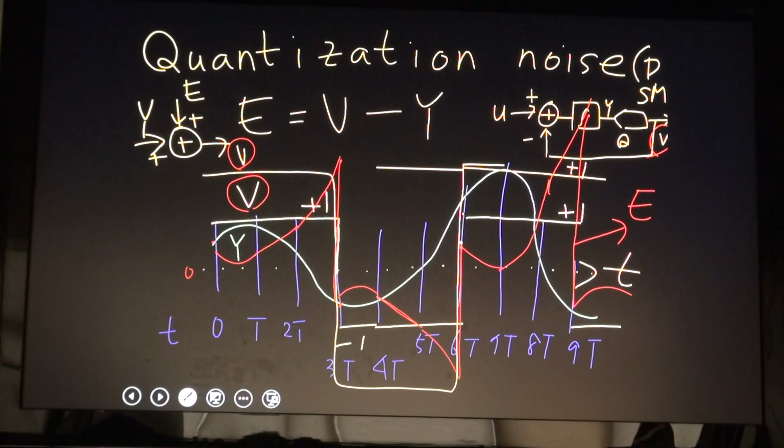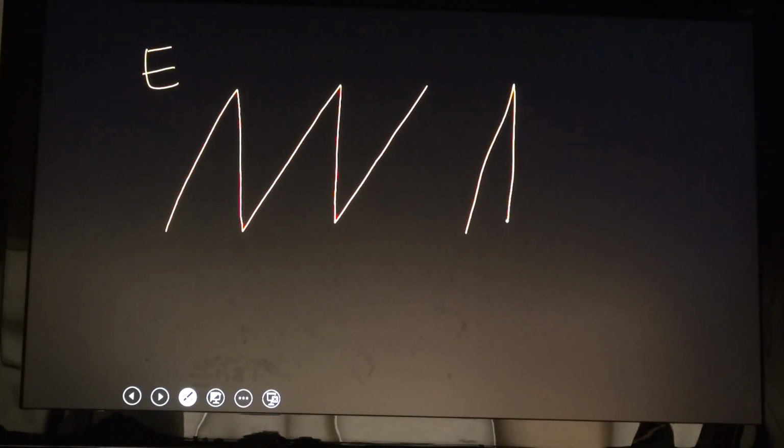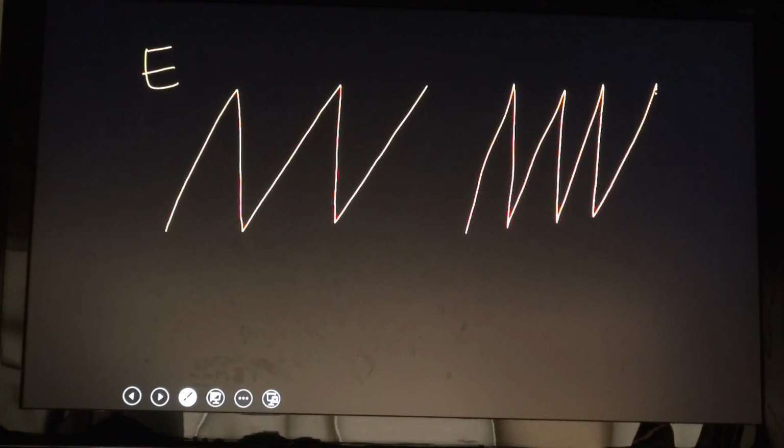My Y doesn't stay like that; my Y changes quickly, and then my quantization noise also changes quickly. So the quantization noise waveform may look like that. For simplicity, if I increase OSR, I mean if I increase the sampling rate, then my quantization noise may be modeled like that, pretty fast.